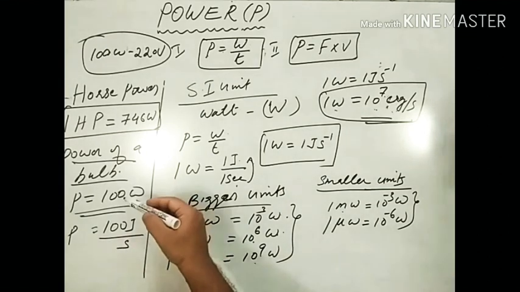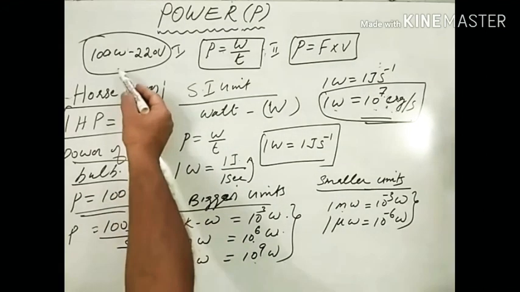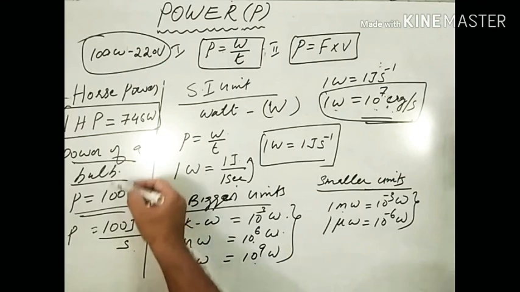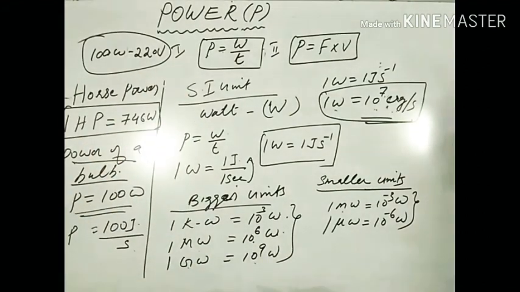So this bulb, the given bulb whose rating is 100 watt, it can convert electrical energy into light and heat energy at a rate of 100 joule in 1 second. That is what is meant by a bulb of power rating 100 watt, 220 volt. Is it clear to you? Okay. So in this way we can express the power of the light bulb.